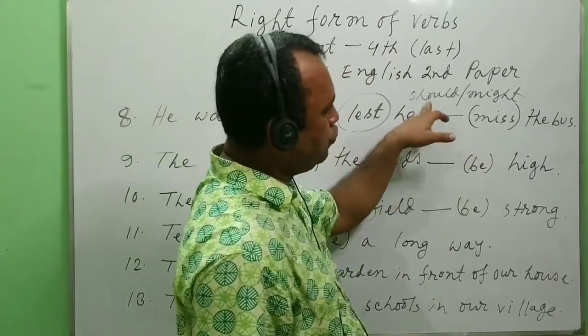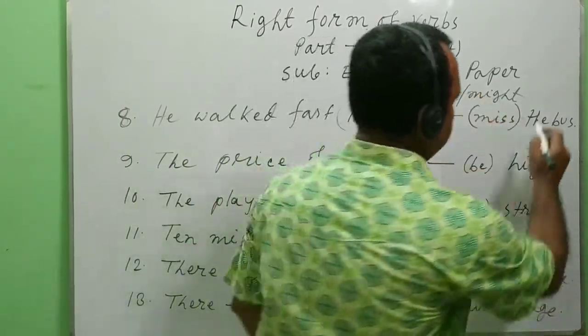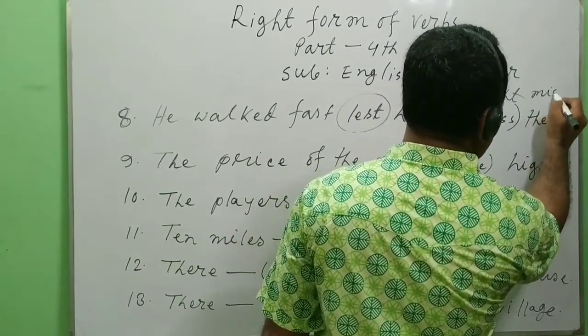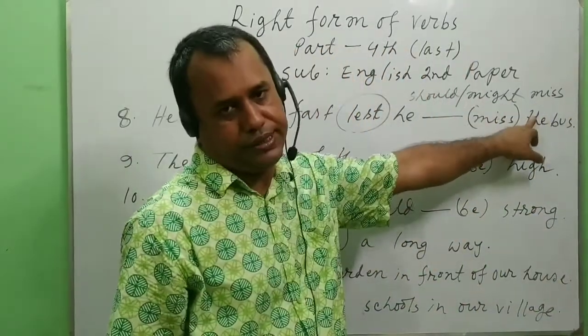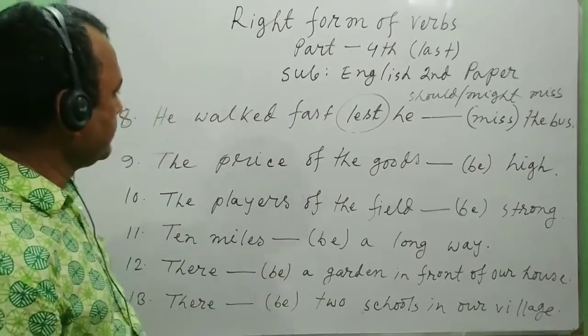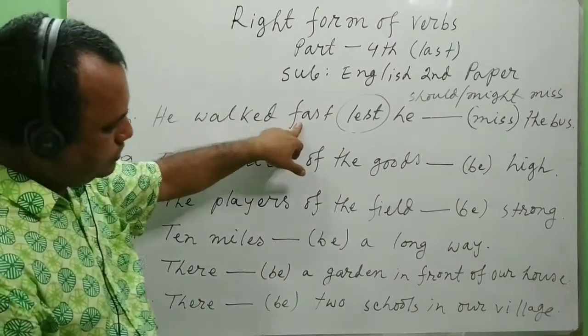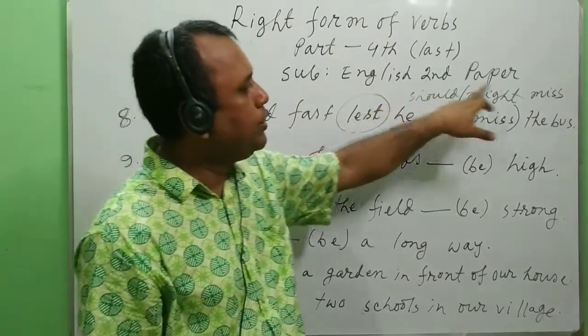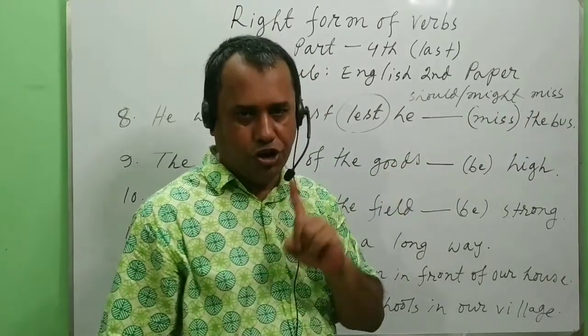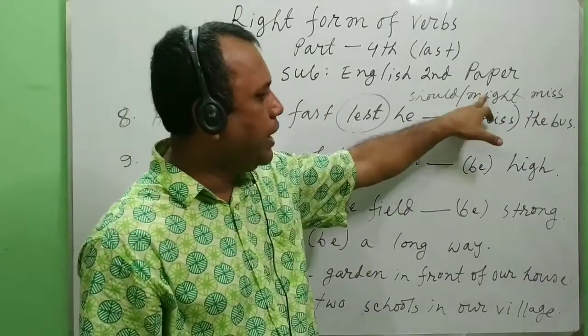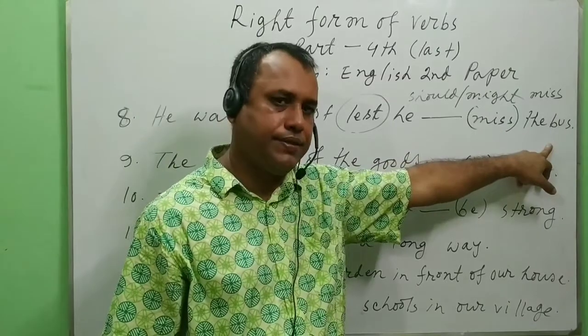That means it would be should miss or might miss. The total sentence is: he walked fast lest he should miss the bus, or he might miss the bus.